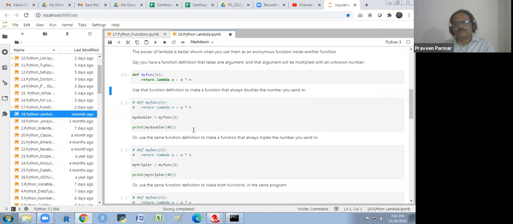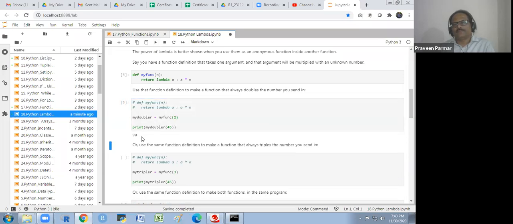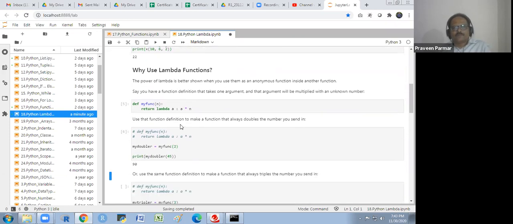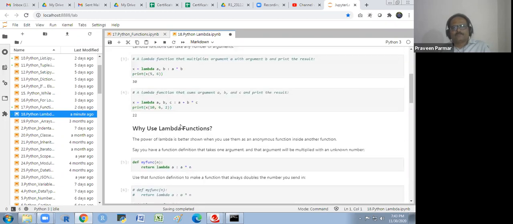Then what I am going to do is make my doubler. My doubler, here we are going to call my function with 2. If I run this, see what happens. It is 90. So a, I have assigned somewhere. That is taking the a from the previous time. No, a to n. 45.